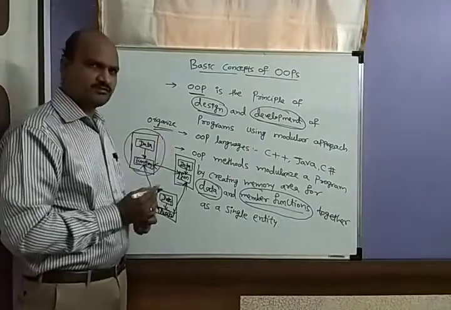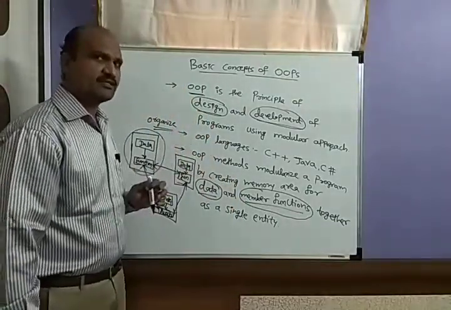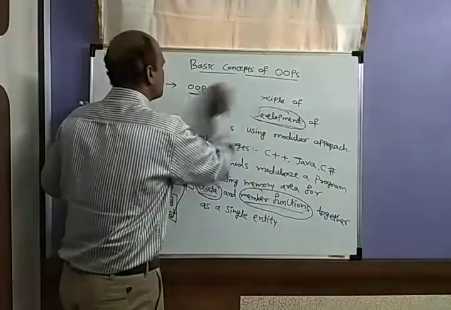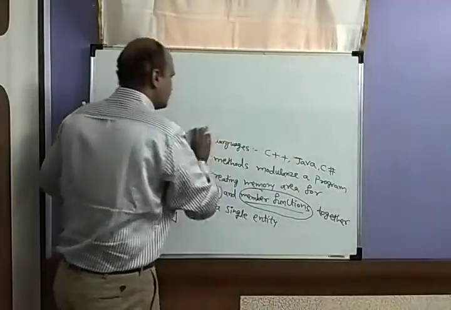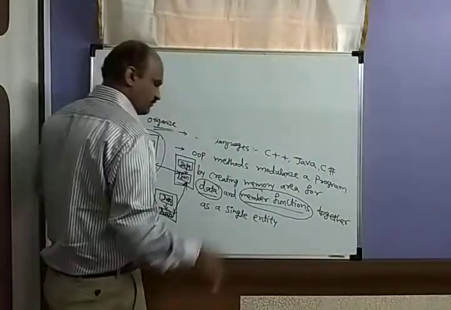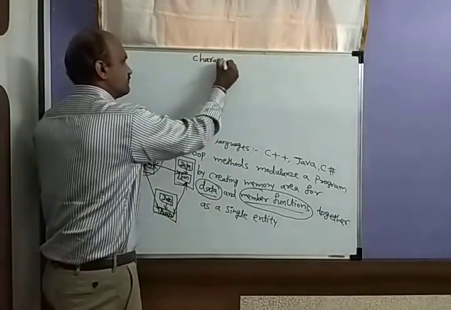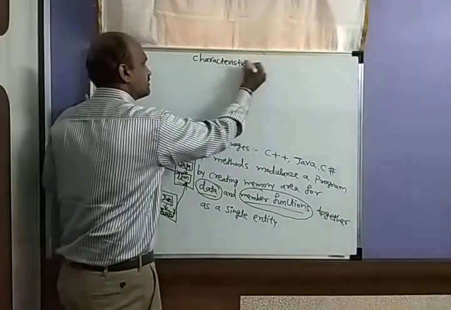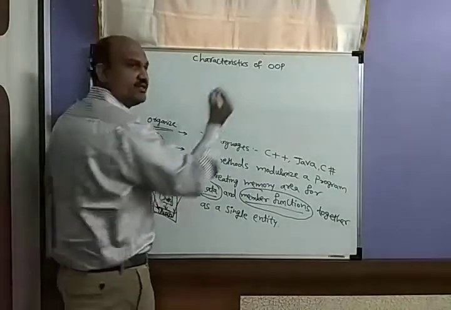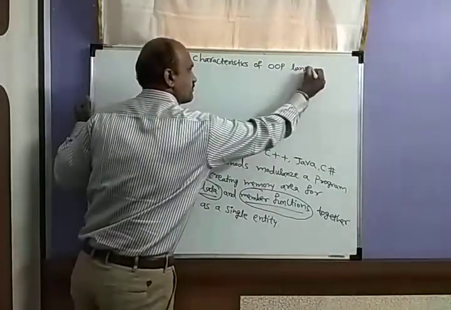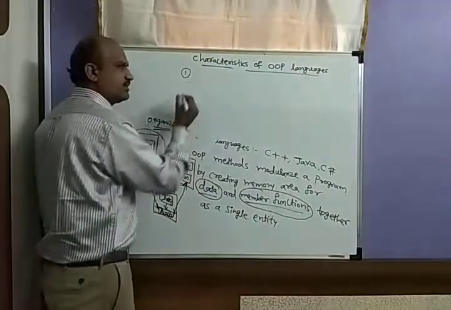When you go further in object oriented programming, there are some characteristics. This already comes in the PUC first year syllabus. These are the common characteristics of object oriented programming, whatever the language.